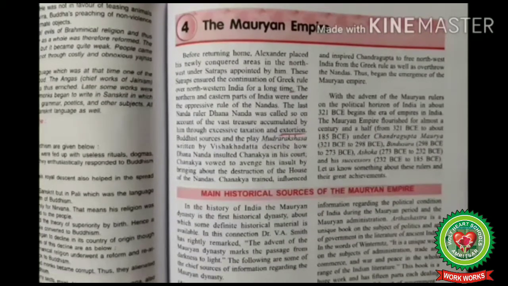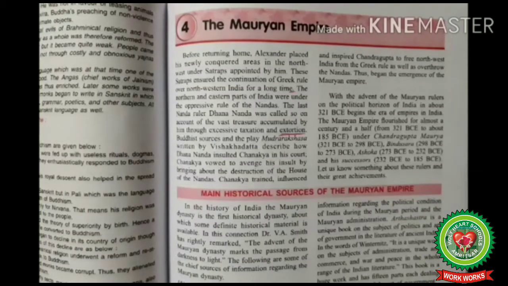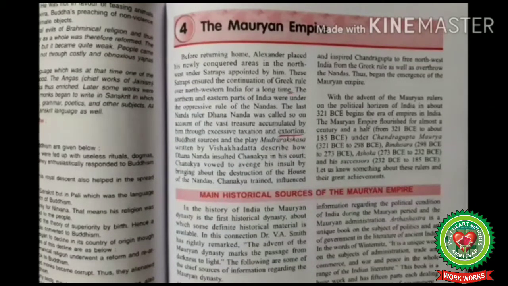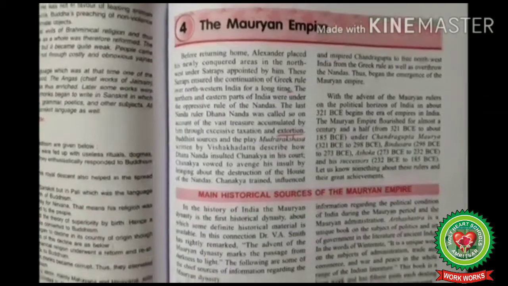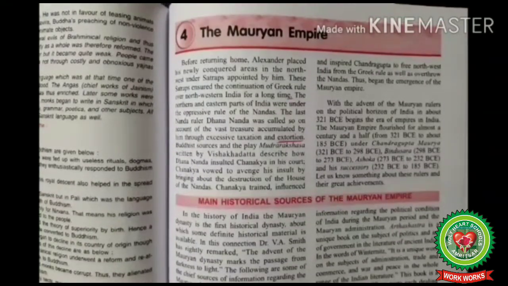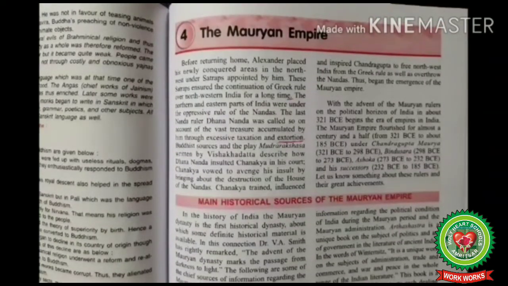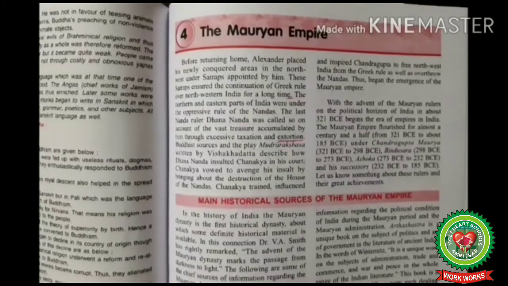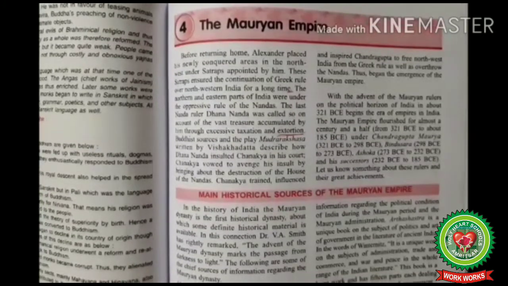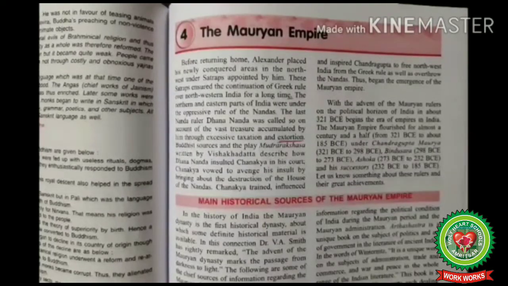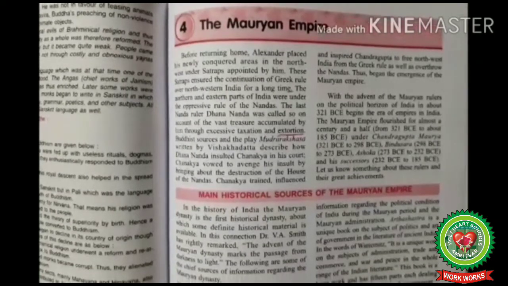Moreover, Vishakha Datta's political drama, Mudrarakshasa, reveals the struggle unleashed by Chandragupta Maurya with the help of Chanakya to overthrow Nandas. Because Dhanananda insulted this learned Brahmin Chanakya, who vowed to destroy Nanda dynasty. Chanakya got the chance to meet a young boy named Chandragupta of Maurya tribe, who impressed him with his leadership qualities. He took over the guardianship and trained him to be a king.